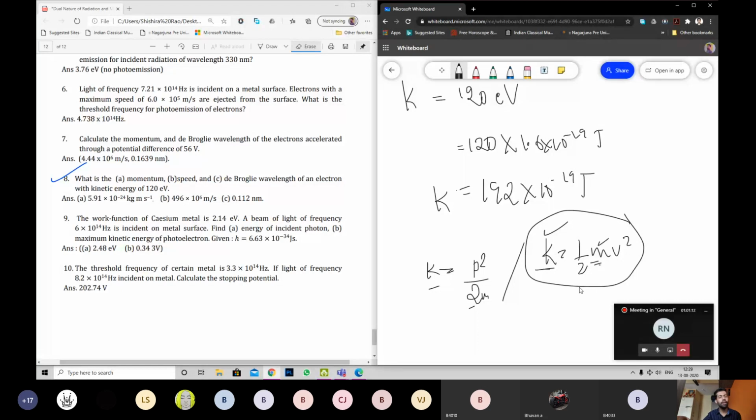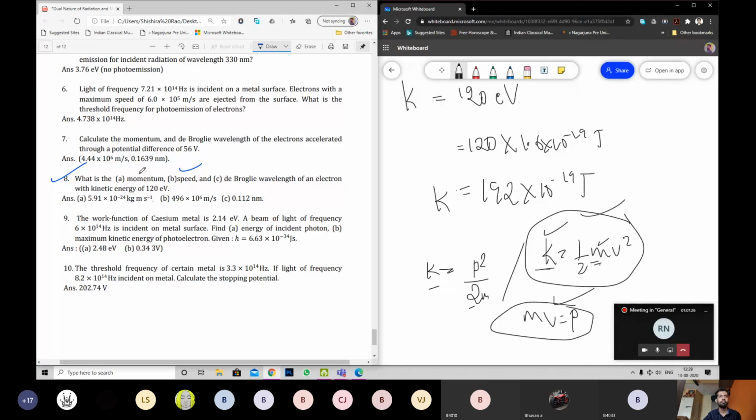Next step, you'll get the value of v, multiply m into v equals p. You get the value of momentum. So first step, speed is done, this formula. Second step, momentum is done. Third step, de Broglie wavelength, you take lambda equals h by p. Put the value in h by p, get the answer for lambda. It's also done. I'll not do it. You have to do it.